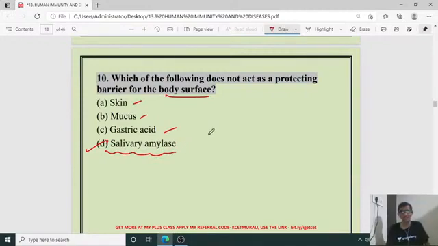It does not act as a protecting barrier for the body surface, but skin is a good one. Mucus is secreted in the lining of the gastrointestinal tract. In the respiratory tract, it traps unwanted things. Then gastric glands, of course, in the stomach, kill many bacteria. So the right answer is D, salivary amylase.